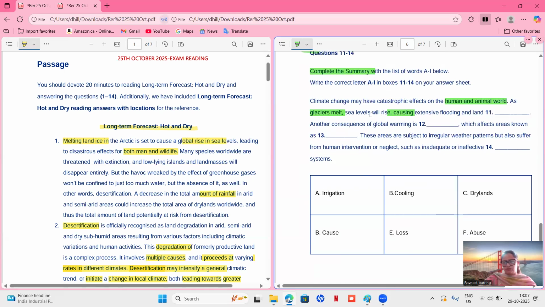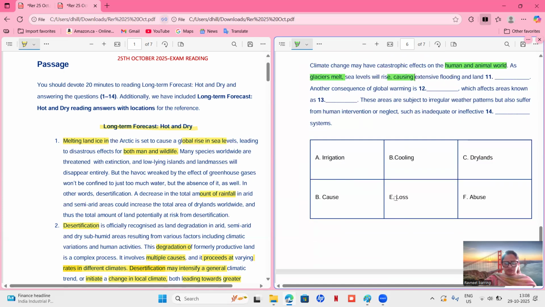Land dash. Because sea levels are rising, there are two drawbacks. One is flooding, and the other will definitely be a negative thing. So try to find a negative word. Irrigation, cooling, dry land, loss. Yes, so loss is a negative word, and abuse is also a negative one. It could be land loss or land abuse, but let's see what the correct answer is.